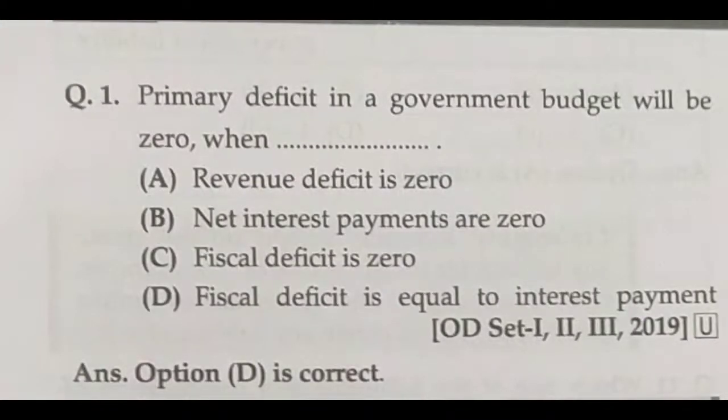Actually, what do you mean by primary deficit? It indicates the borrowing requirements of the government to meet fiscal deficit, net of interest payments. Otherwise, it is the requirement of the government for making payments other than interest payments. Here, primary deficit in the government budget will be 0 when the fiscal deficit is equal to interest payments. That is the correct answer. Option D is the correct answer.